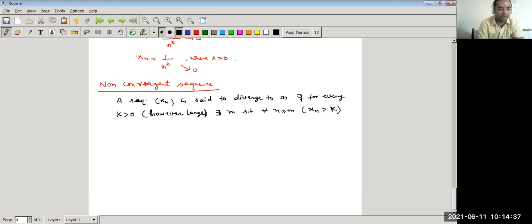If such a thing happens, then the sequence diverges to plus infinity.